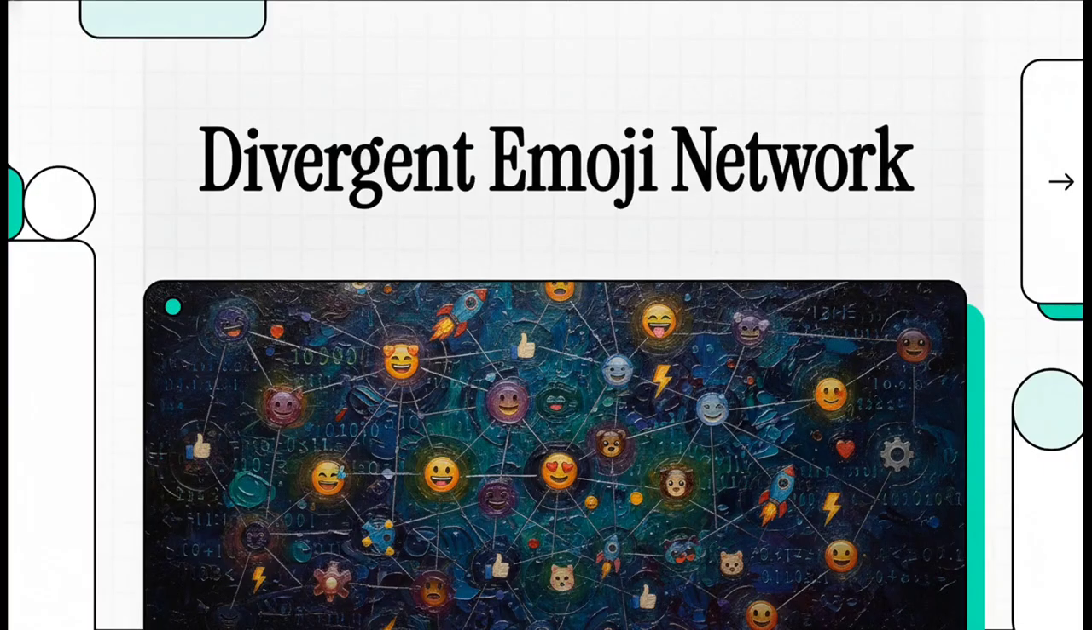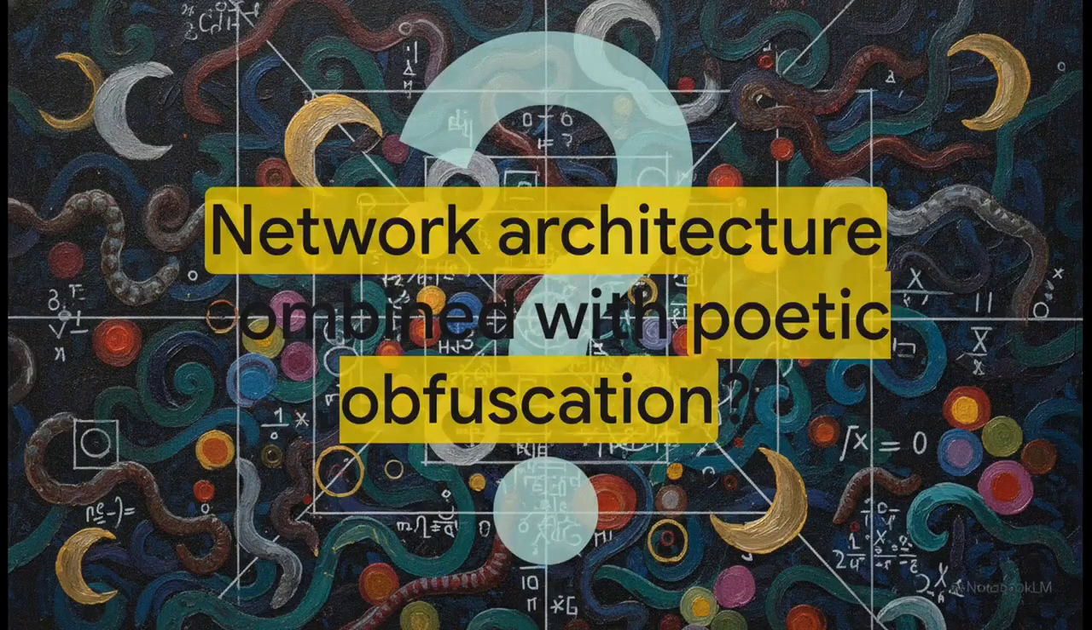Yeah, you heard me right. That's the actual architecture we're unpacking today. A system officially documented as the Divergent Emoji Network. So it really begs the question, doesn't it? What exactly happens when you smash together serious, decentralized network architecture with, well, poetic obfuscation?